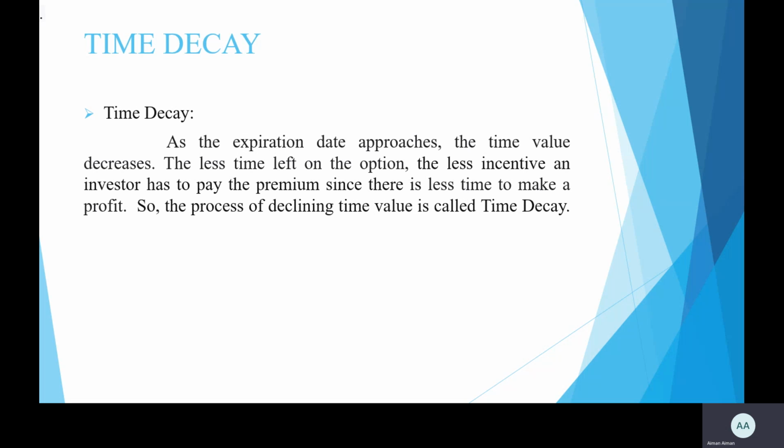In the next slide, we discuss time decay. Over time, as the expiration date approaches, the time value decreases. The less time left on the option, the less incentive an investor has to pay the premium since there is less time to make a profit. So the whole process of declining time value is called time decay. It means as the option's expiration date draws near, the probability of earning a profit becomes less likely, resulting in an increasing decline in the time value.